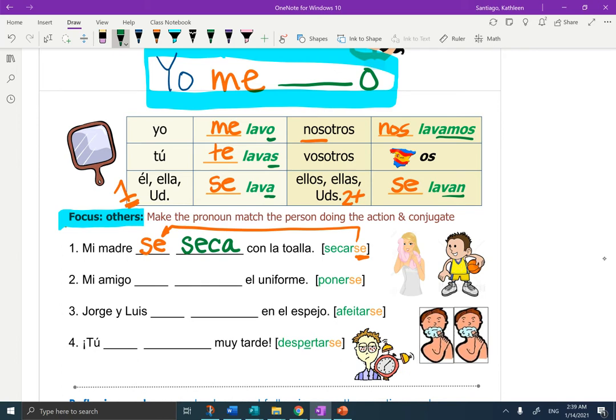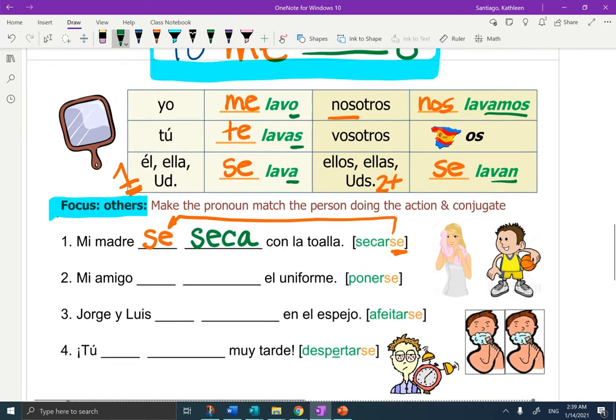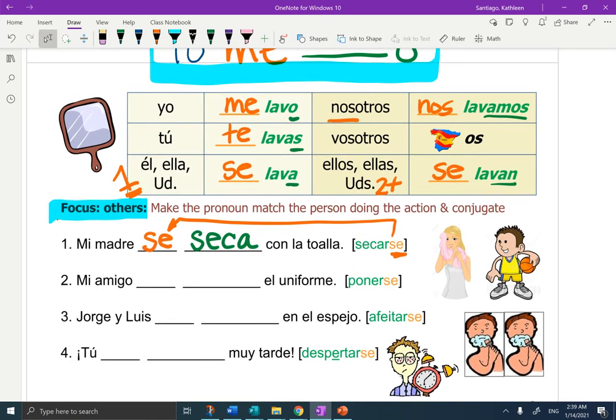Mi madre se seca con la toalla. Her toalla is pink. What do you think a toalla is? That's right, it's a towel. Now let's look at mi amigo.